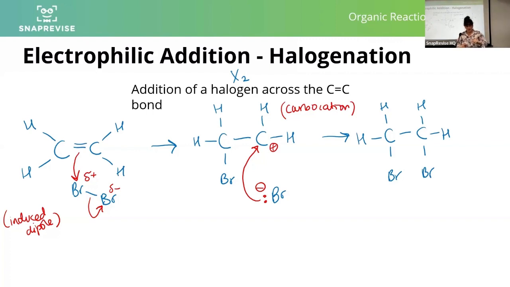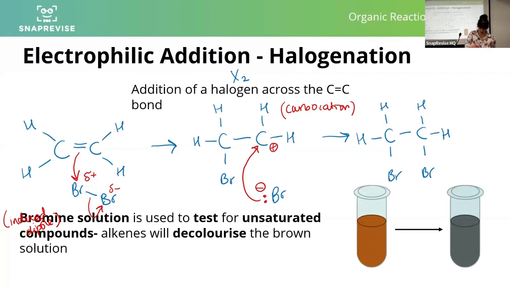How can I test for the presence of an alkene? Let me rephrase that. This reaction is how we test for alkenes. Sorry, I have written my induced, I thought I might have done, let's get that out of the way. Induced dipole. So bromine solution is used to test for unsaturated compounds, i.e. alkenes, because alkenes decolorize the brown solution.